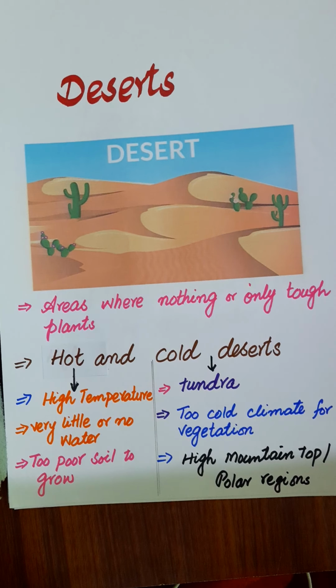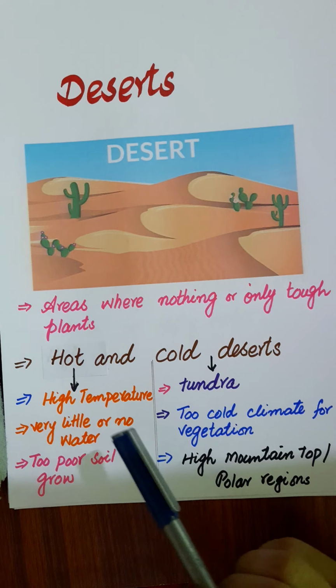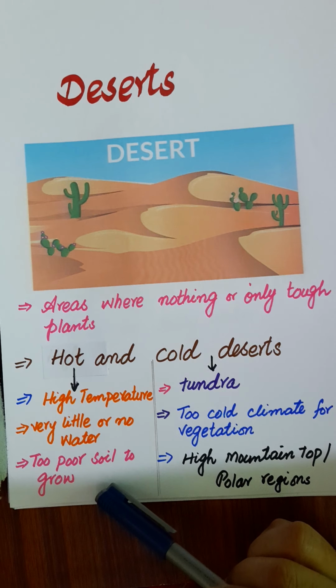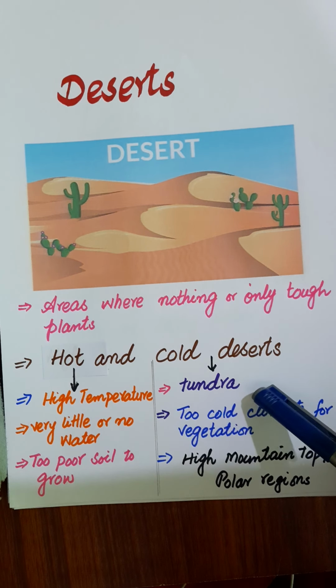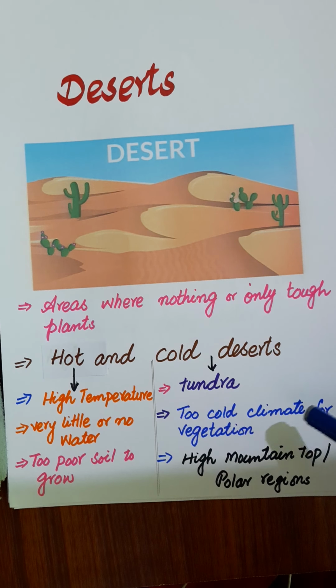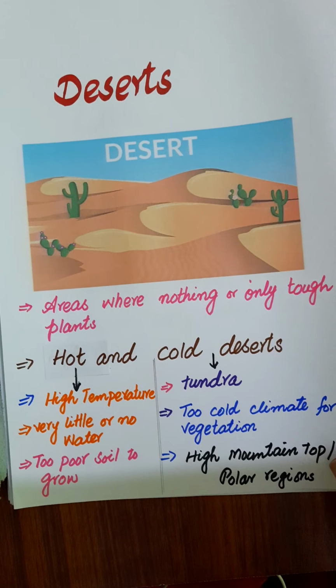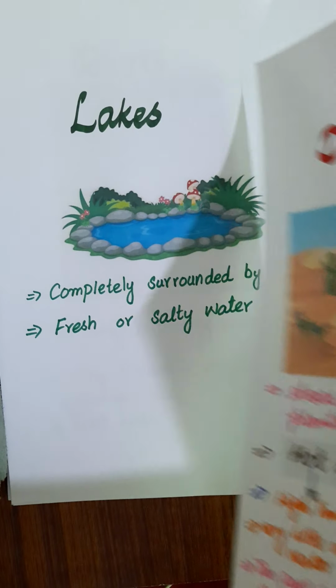Now the deserts. The deserts are the areas where nothing or only tough plants can grow. There are two kinds of deserts, hot deserts and cold deserts. In the hot deserts we are having the high temperature, very little or no water, poor soil to grow anything. The cold deserts are also known as tundra. They are having the very cold climate for vegetation. Mostly they are found on the high mountain top or the polar regions. We are having the two polar regions, the North Pole and the South Pole. So they are found there, the cold deserts.